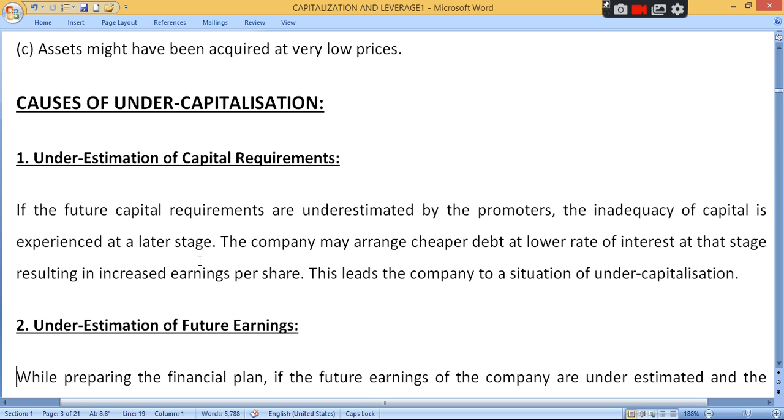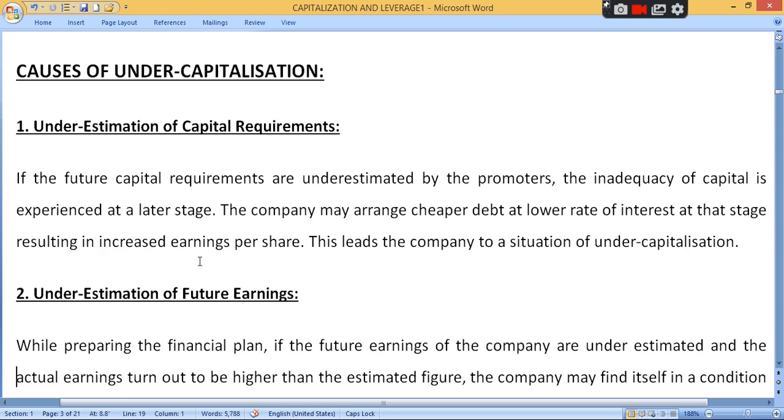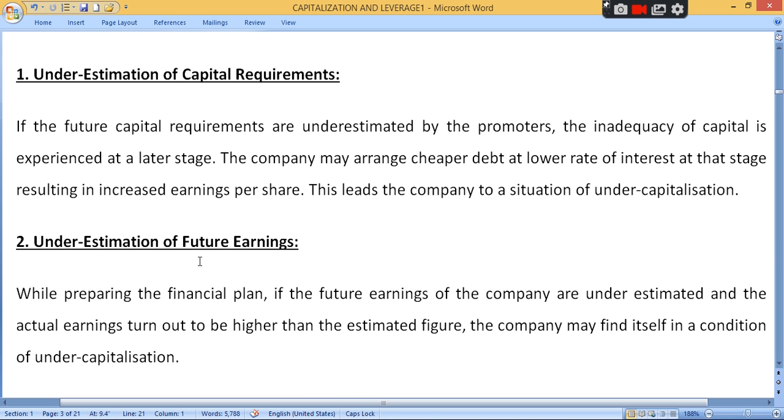Actually in your business there will be a requirement of 10 lakh rupees, clear, but you estimate just only 5 lakh rupees. તો જરૂર હતી actually 10 lakh rupees ની, અને તમે assume estimate કેવું કર્યું કે in business there will be only 5 lakh rupees required in future. So જરૂર હતી 10 lakh ની, તમે assume કર્યા 5 lakh rupees, તો એને કેવું કહેવાશે underestimation. So there will be also situation of undercapitalization. Then underestimation of future earning, clear.